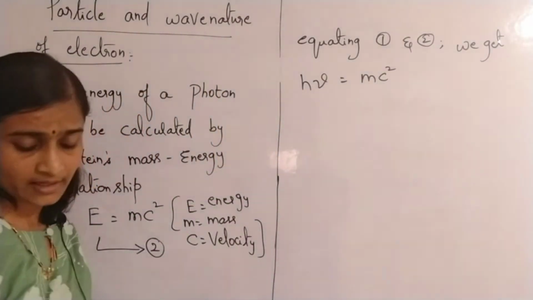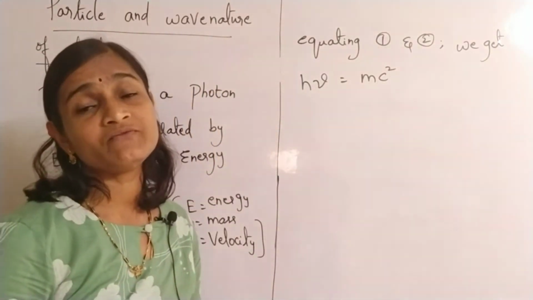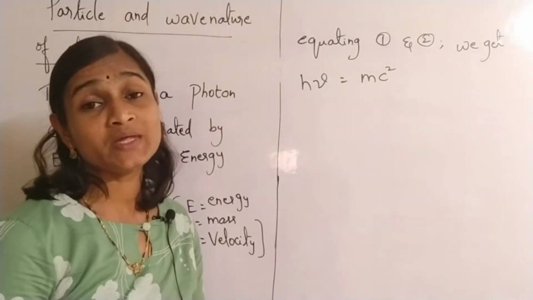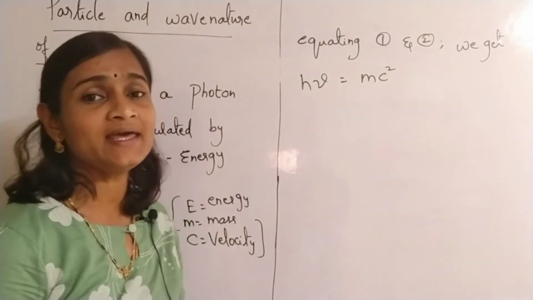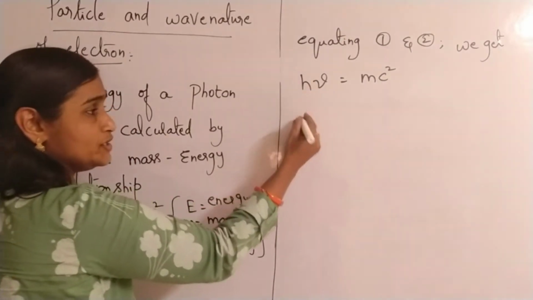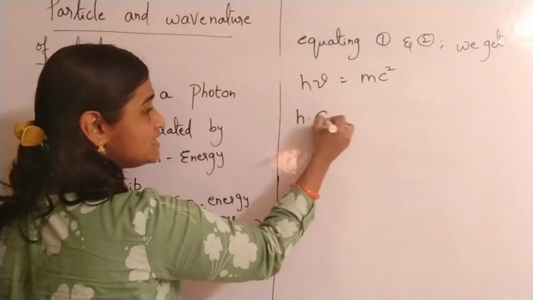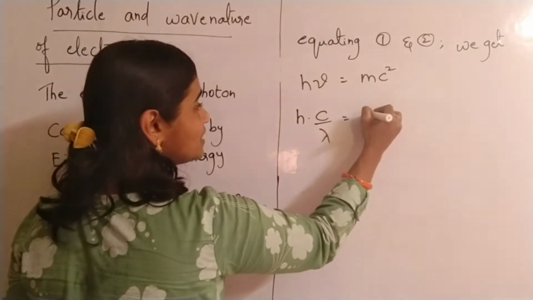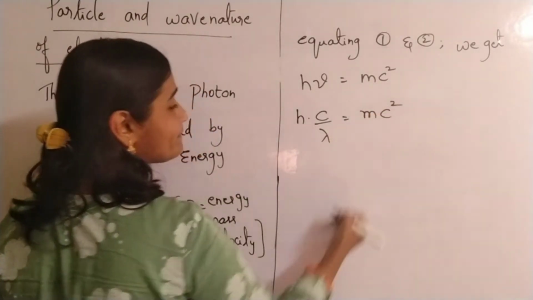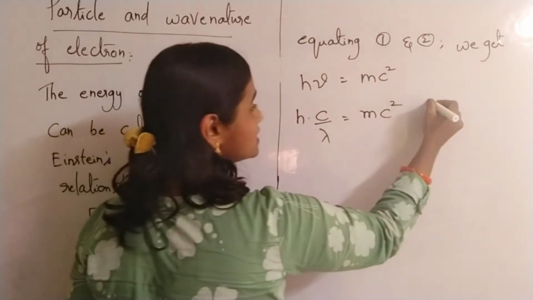Recall the formula for nu: frequency is equal to c by lambda. So c by lambda is equal to mc square.